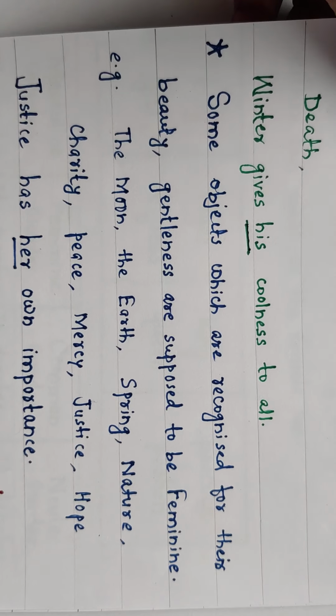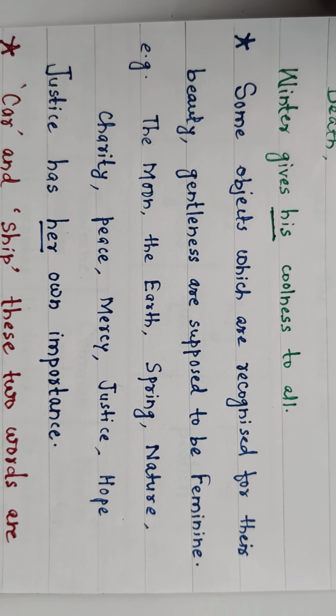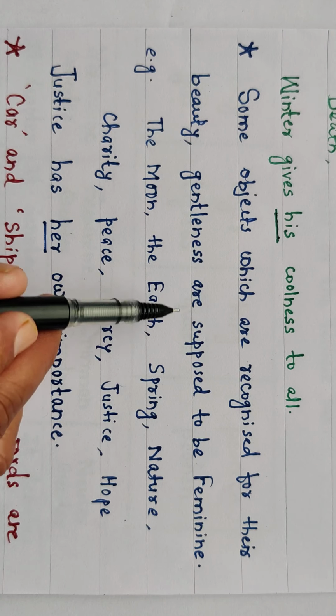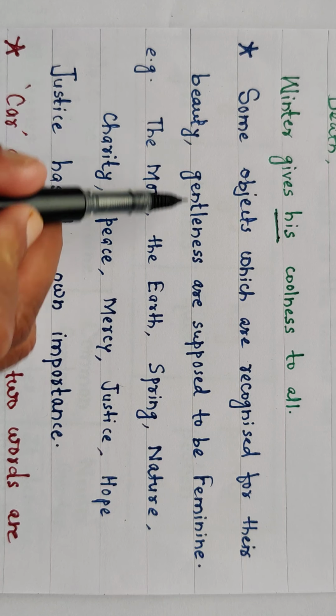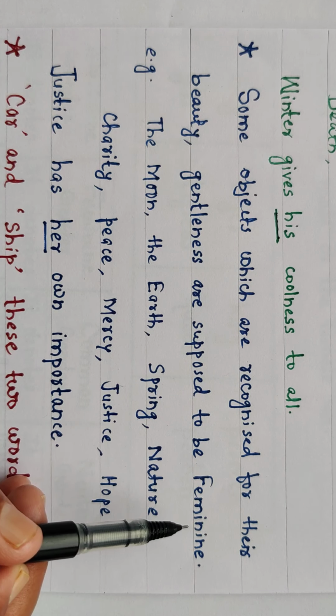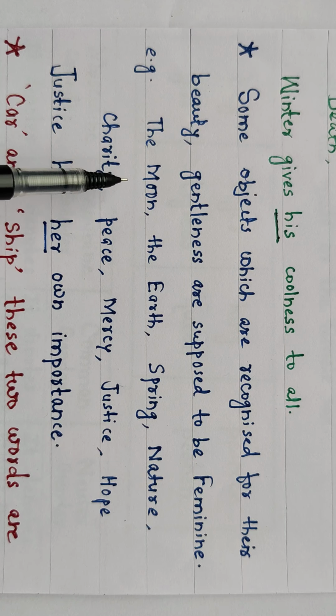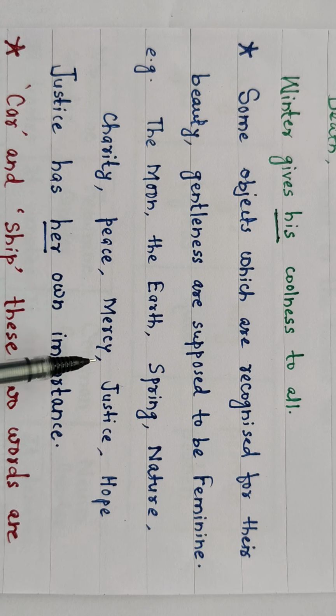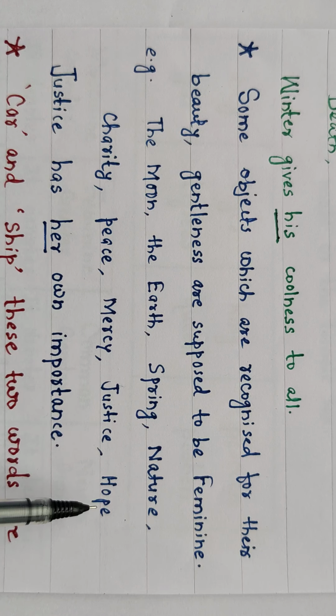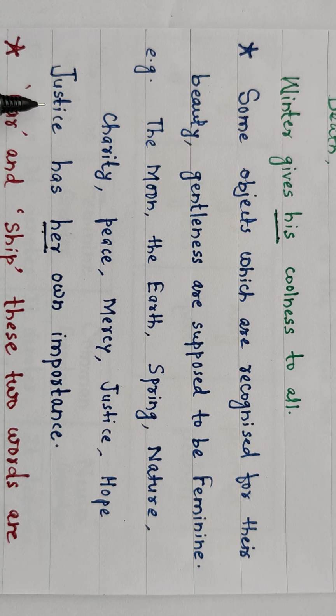Second rule is here, some objects which are recognized for their beauty, gentleness are supposed to be of feminine gender. Those words which are recognized for their beauty, gentleness, are supposed to be of feminine gender. For example, the moon, the earth, spring, nature, charity, peace, mercy, justice, hope. Okay. For example, justice has her own importance. Here, her suggests that justice is supposed to be of feminine gender.